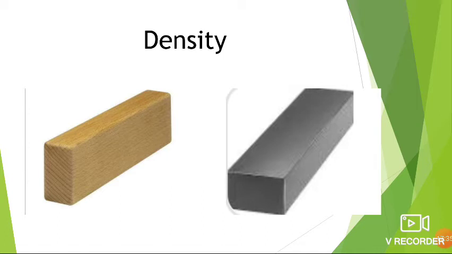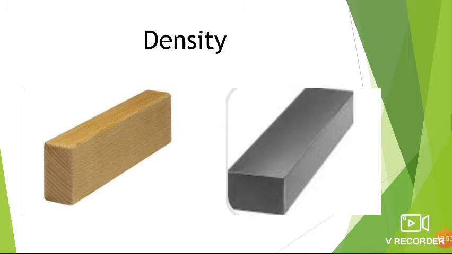Volume means what? The space occupied by an object. Suppose you place both blocks on a flat surface, both will occupy the same space, correct? So the volume of both substances is the same, but the mass, the weight, of both substances is different.